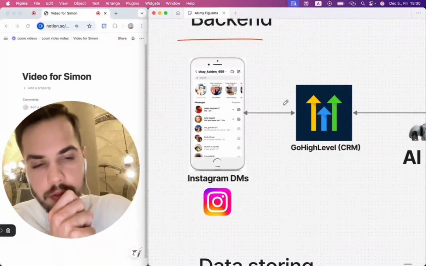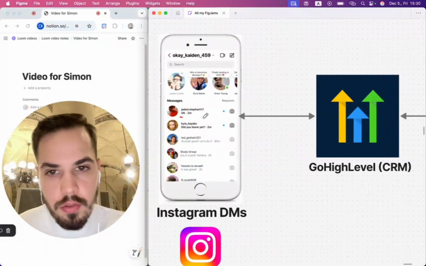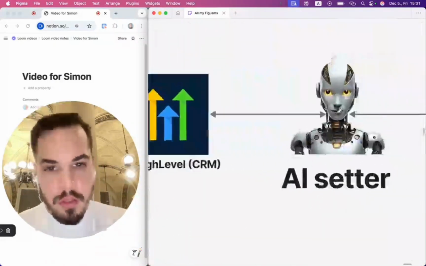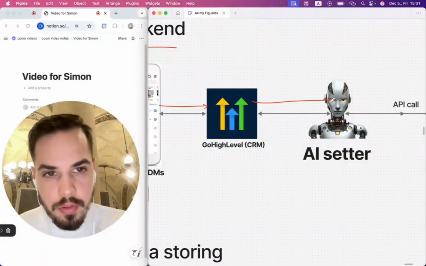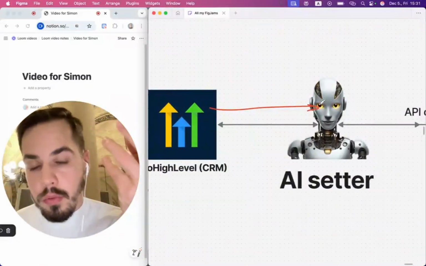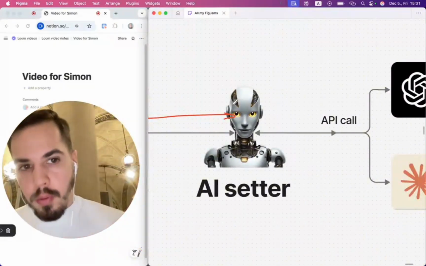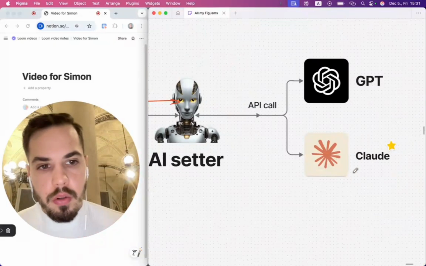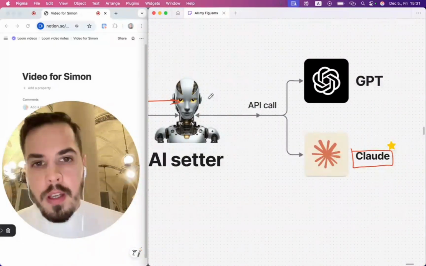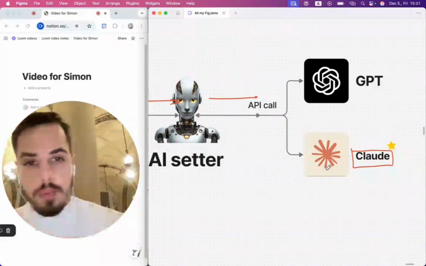Not sure if you know it, it's a CRM automation builder, and every time somebody sends you a message on IG, it will also be registered in Go High Level, and then Go High Level is going to send this message to the AI setter, which is an external software. This is kind of my secret sauce that will figure out what to do with that message. The AI setter will embed that message into the prompt and send it to GPT or Claude, which is by the way much better and much more human sounding, and it will ask Claude to generate a response that we want to send to this person.